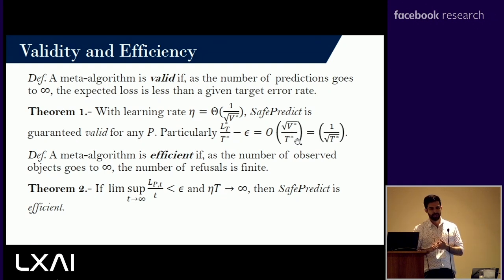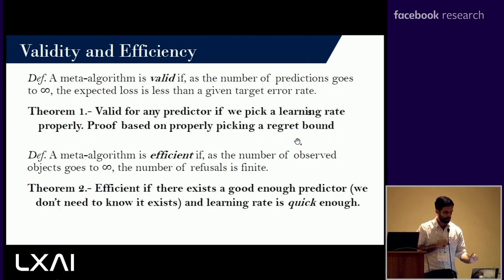And efficiency, this is not a computational efficiency, this is a prediction efficiency. So efficiency means that we are refusing a finite number of times. So if you let this run to infinity, we refuse only a finite number of times, meaning I'm not hiding behind, I refuse to predict all the time. Not as mathematically stated. We have two theorems, mathematical theorems, that show that safe predict is both valid and efficient.